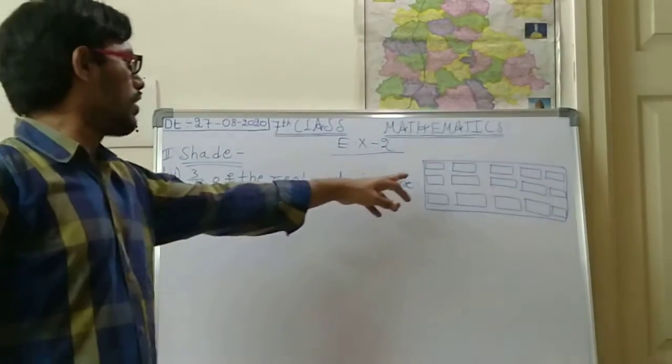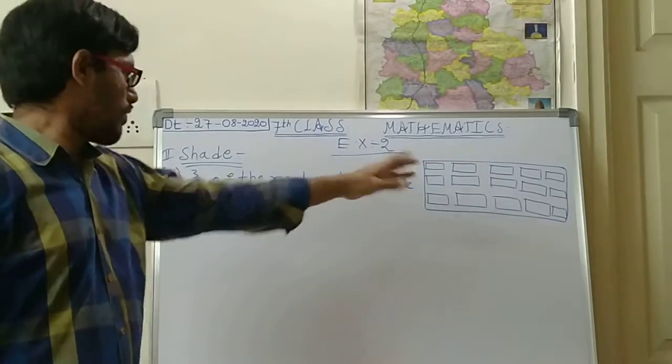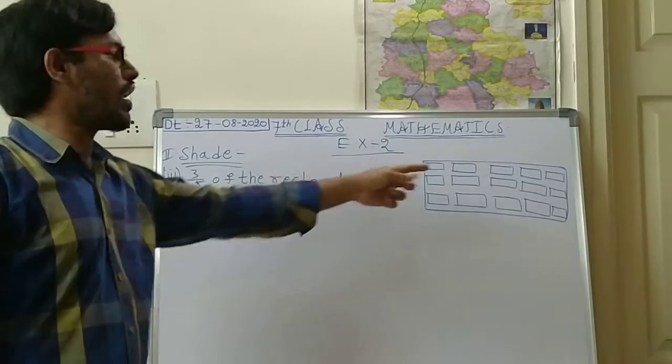So in the box, how many rectangles are there in total? From that you should shade 3/5 of the rectangles.